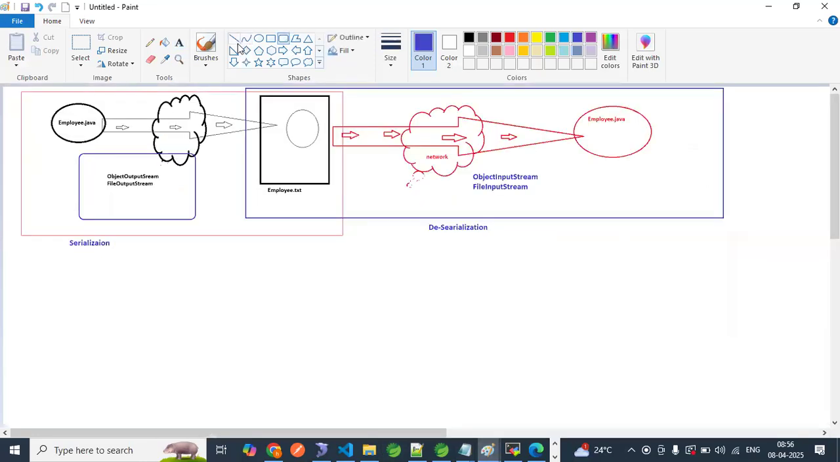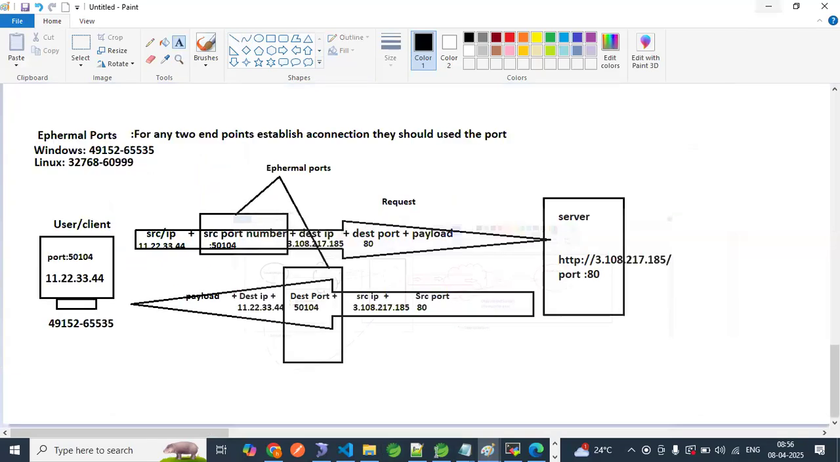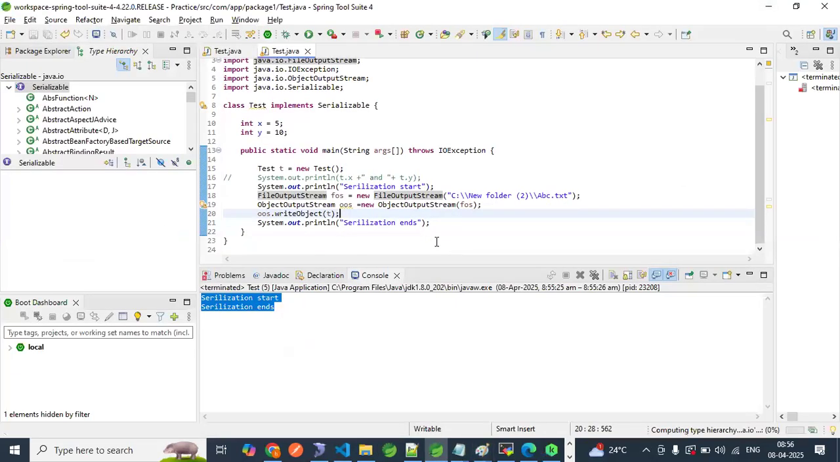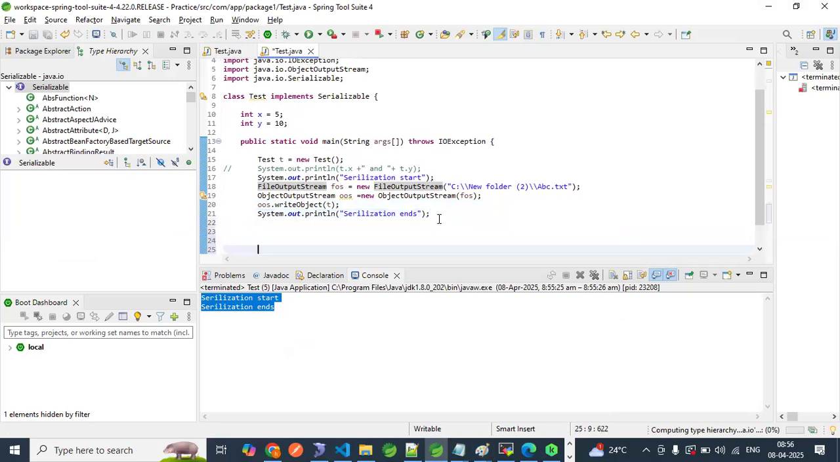We are able to move this data from the employee object to this file abc.txt. Okay, come here. Now we will deserialize. Can we read this file and convert it back to an object? So what is our next part?